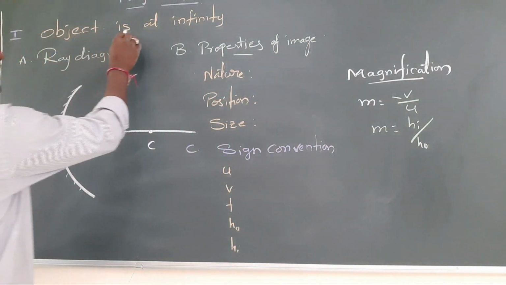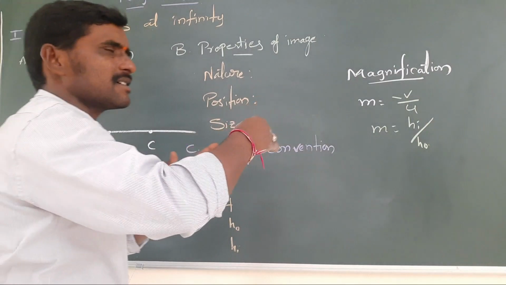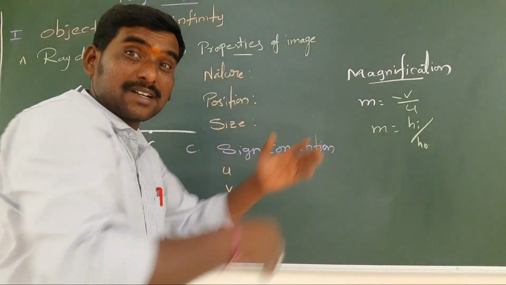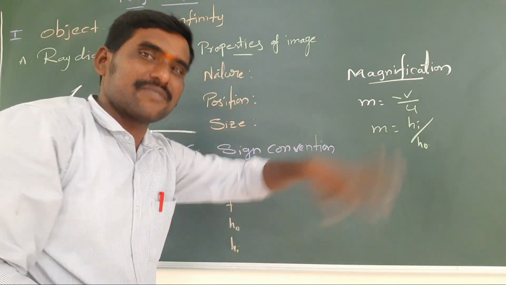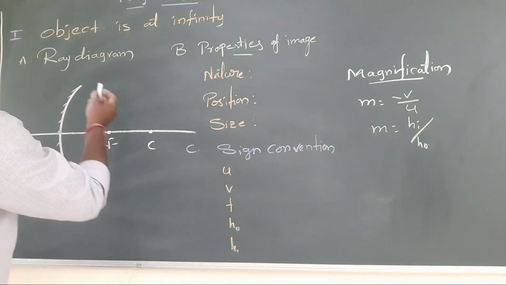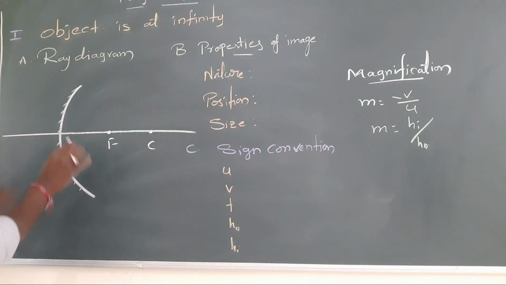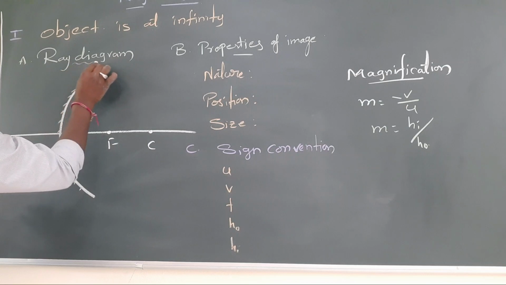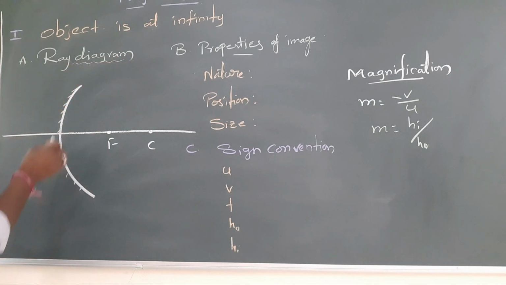First one, the object is at infinity. Infinity means 1 meter, 2 meters, 200 kilometers, stars, whatever it is, that is infinity only. Now, the first one is the ray diagram. This is a ray diagram, and this is a concave mirror. This point is called the pole, the center of the mirror.